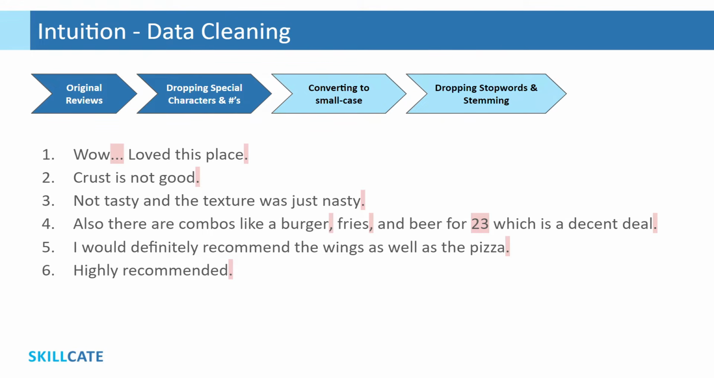Firstly, as you may see, we have these dots and commas as special characters here, which strictly speaking do not tell us whether a review is good or bad. Even the numbers, as is the case in this fourth review here, are not telling us anything on the sentiment behind the statement. So let's drop these special character values.